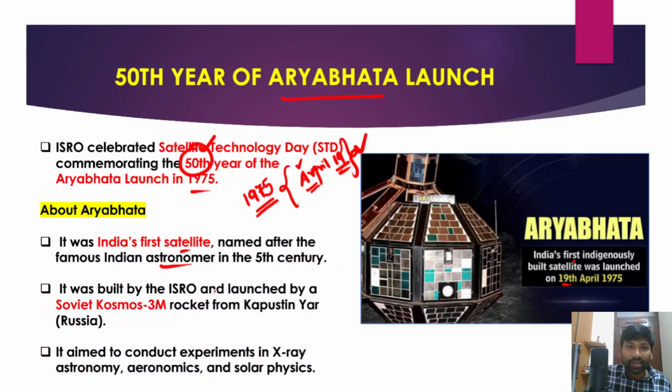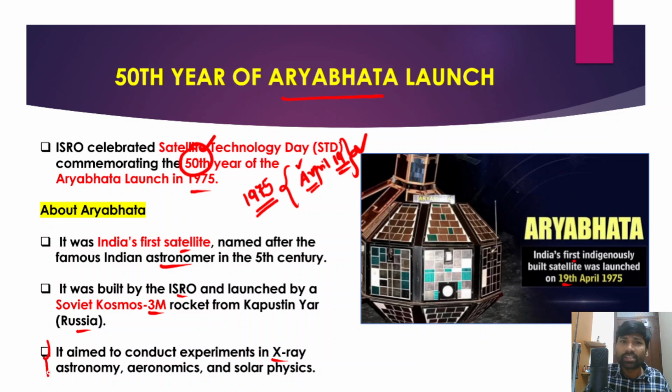Apart from that, the Aryabhatta satellite was built by ISRO. However, it was launched by a Soviet Cosmos 3M rocket from Kapustin Yar, Russia. And the Aryabhatta satellite aimed to conduct experiments in X-ray astronomy, aeronomics and solar physics. However, this is not that important.